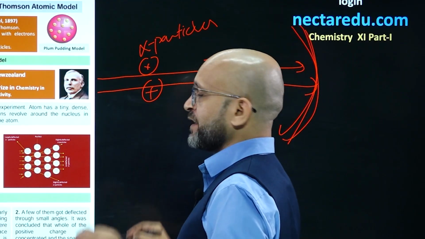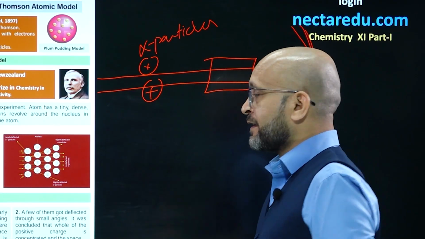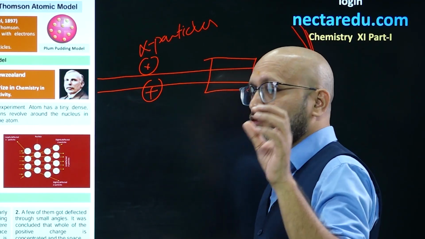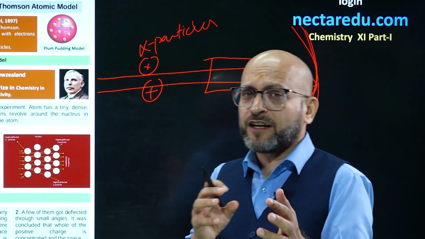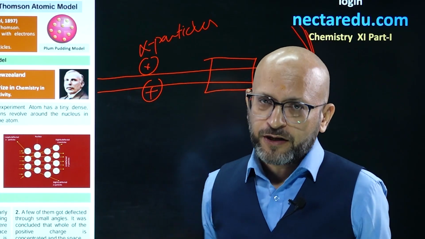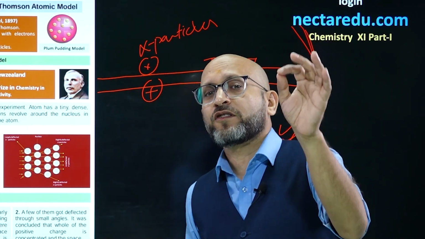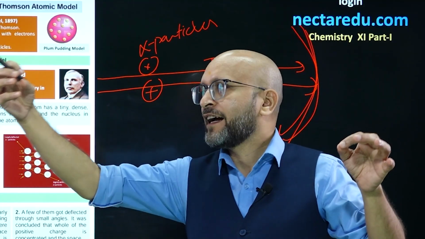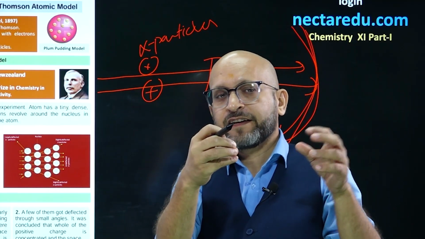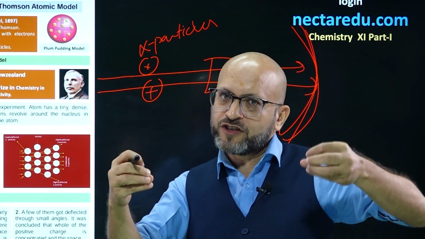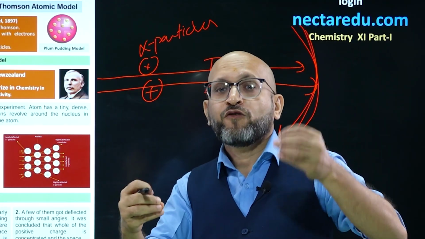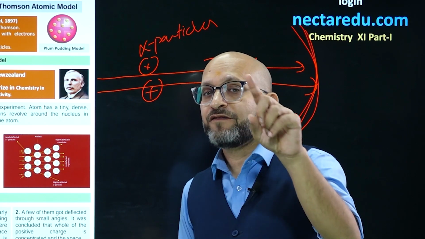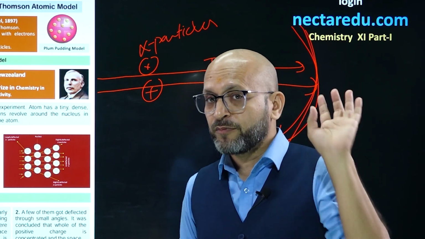All right. So from there, it came as a conclusion that the atom is mostly vacant. Out of, let's say, 10,000 alpha particles bombarded, only 1 out of 10,000 alpha particles went back. That means a positive alpha particle went back when it hit a positive thing, and this positive thing was nothing but the nucleus. From there, Rutherford gave his Rutherford atomic model.